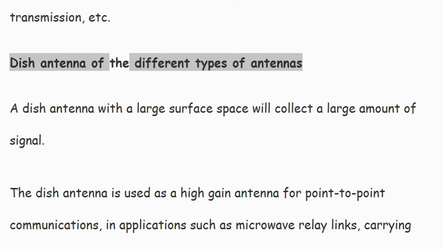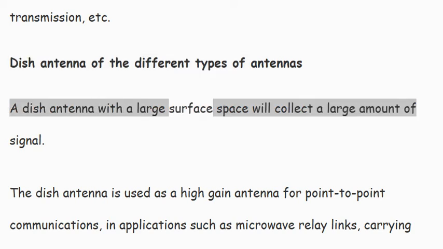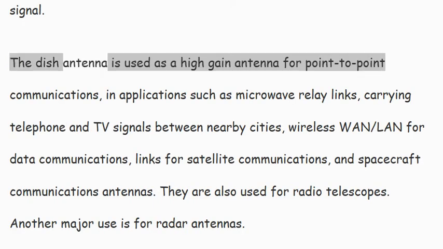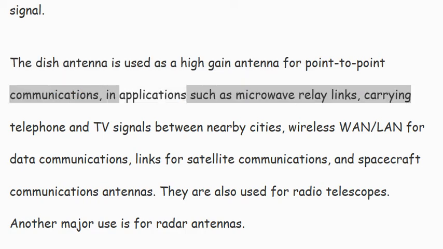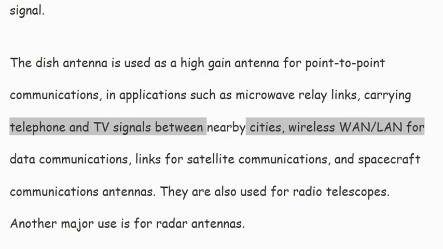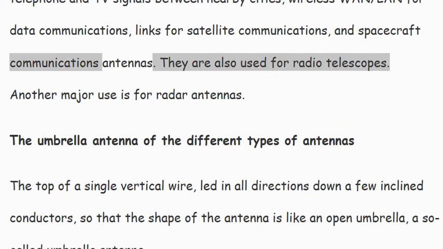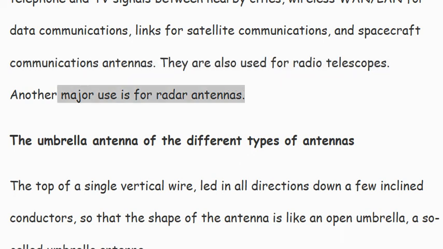Dish antenna, of the different types of antennas. A dish antenna with a large surface space will collect a large amount of signal. The dish antenna is used as a high-gain antenna for point-to-point communications, in applications such as microwave relay links, carrying telephone and TV signals between nearby cities, wireless WAN for data communications, links for satellite communications, and spacecraft communications antennas. They are also used for radio telescopes. Another major use is for radar antennas.